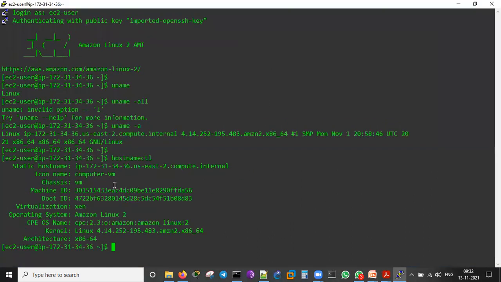Means it is a virtual machine. The chassis is a VM and virtualization is Xen. Operating system is Amazon Linux 2. What is the kernel? Kernel is 4.14. That is the kernel version of this.